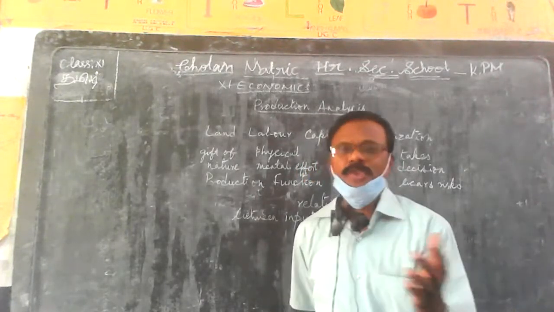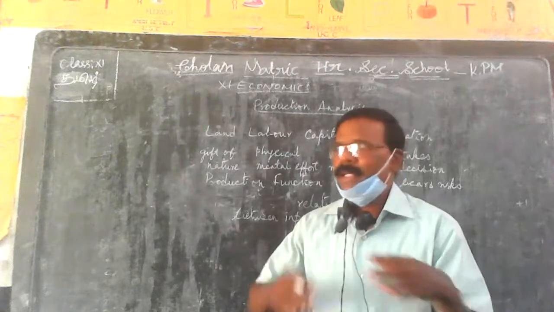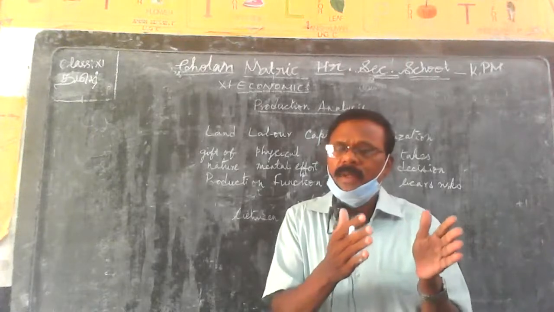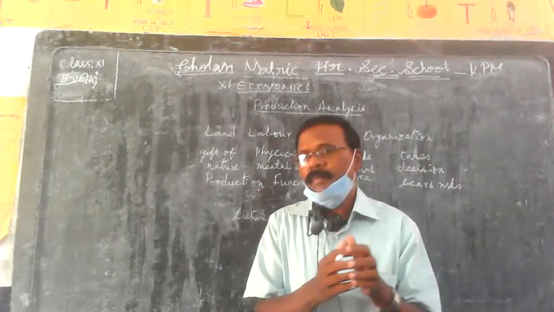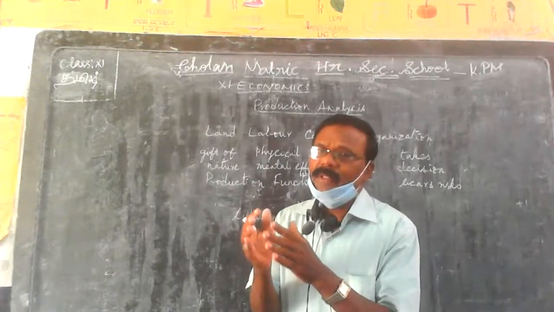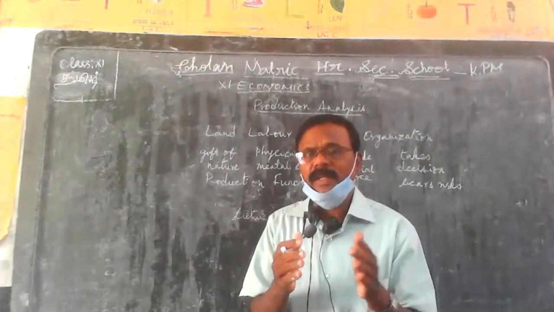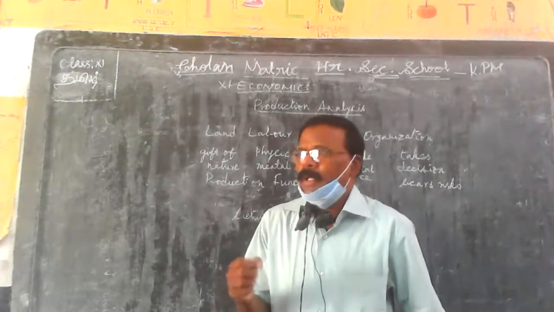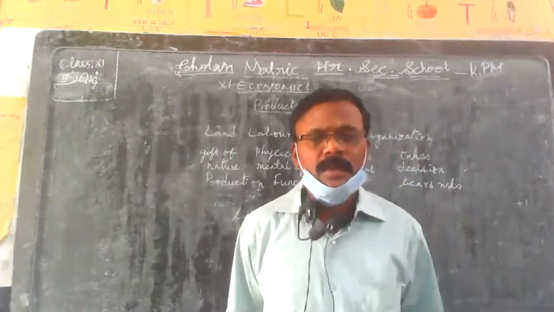George J. Stigler has defined the production function as a relationship between the units of the productive services per unit of time and the product or the product service per unit of time. So that is how George J. Stigler defines production function. Now, this production function can also be explained with the help of symbols.